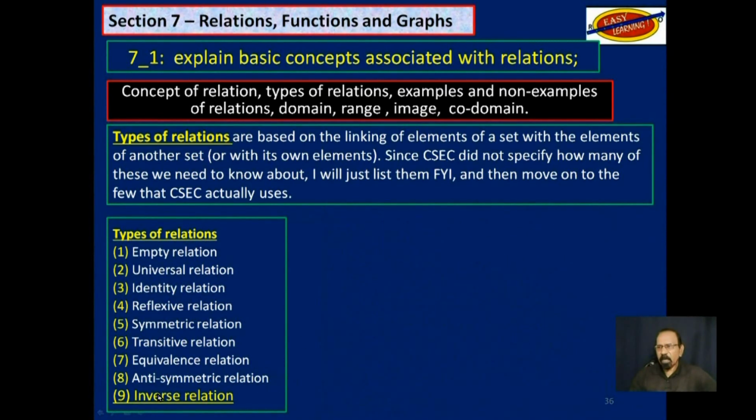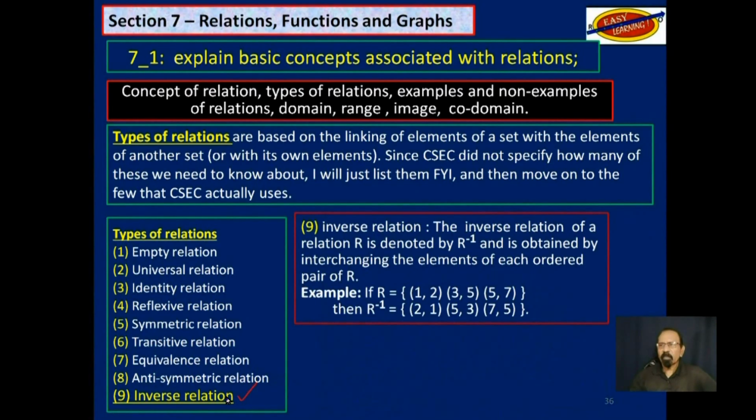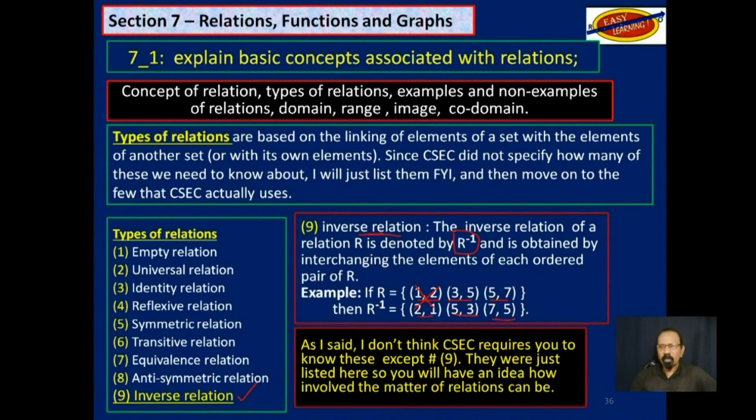And then you have the inverse relation. Now, this is the one that you have to know for CSEC. And it is denoted by R with a -1 to it. So example 1, if you have (1, 2), (3, 5), and (7, 5), then you exchange these. So now you have (2, 1), (5, 3), and (5, 7).